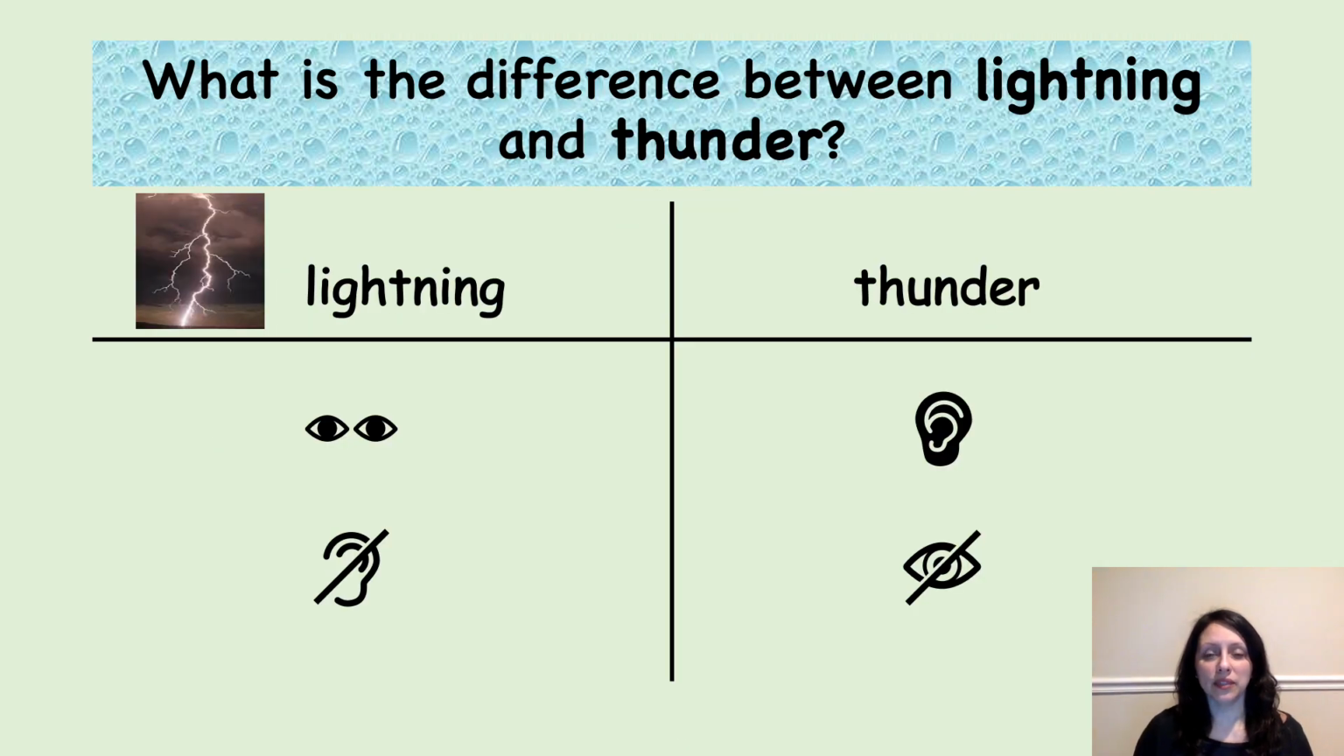What is the difference between lightning and thunder? Here's a picture of lightning. Lightning you can see. It's bright and it has zigzag lines. Lightning you can't hear. Thunder, on the other hand, you can hear. It's loud. But thunder you can't see.